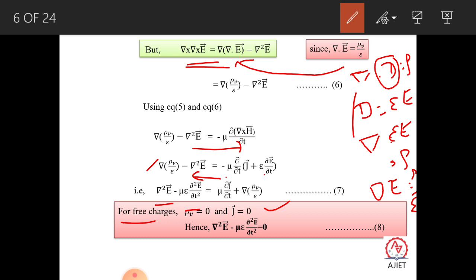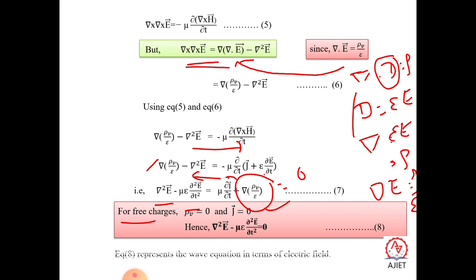Hence what happens here is del square E minus mu epsilon dou square E by dou t square. This J is 0, so this term reduces to 0, and rho is 0, so this term also reduces to 0. So del square E minus mu epsilon dou square E by dou t square is equal to 0. So this equation represents the wave equation in terms of the electric field. So this is actually the wave equation in terms of electric field.